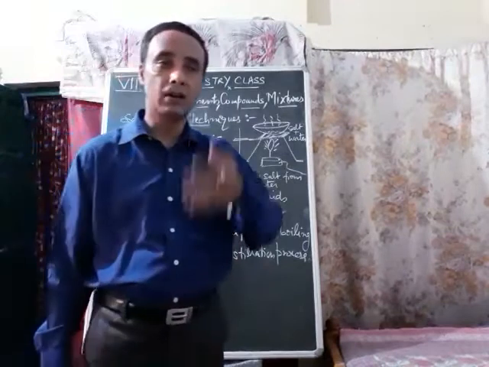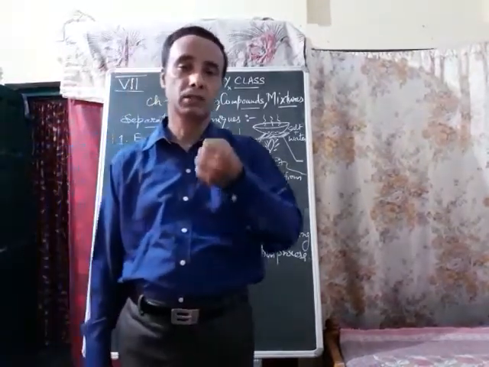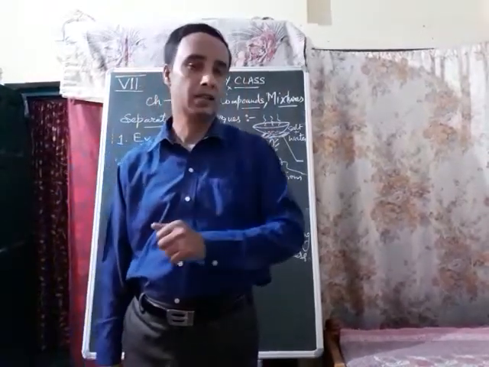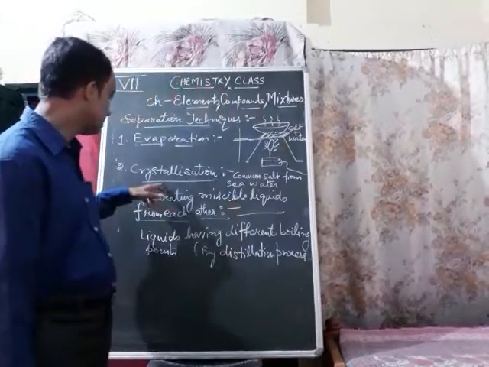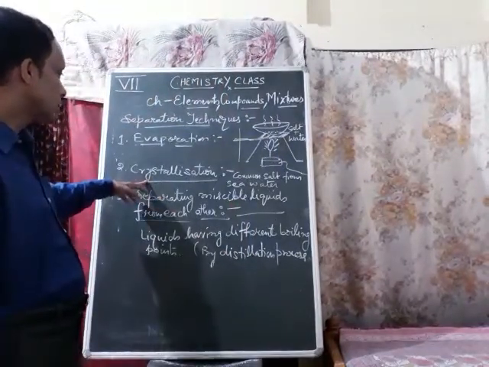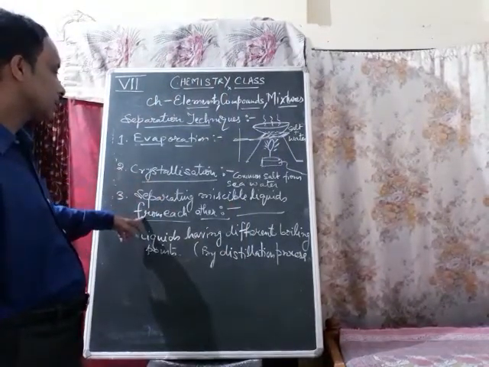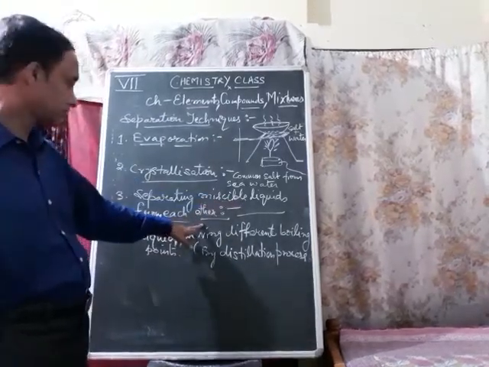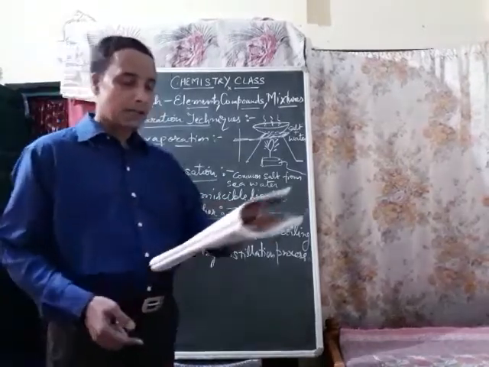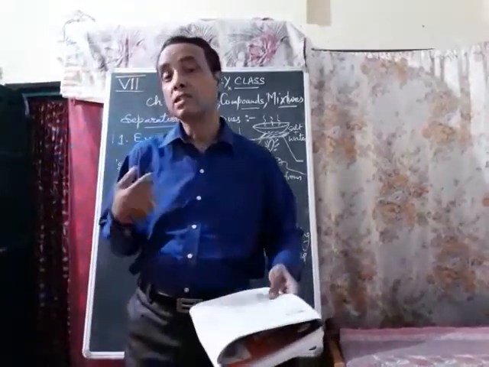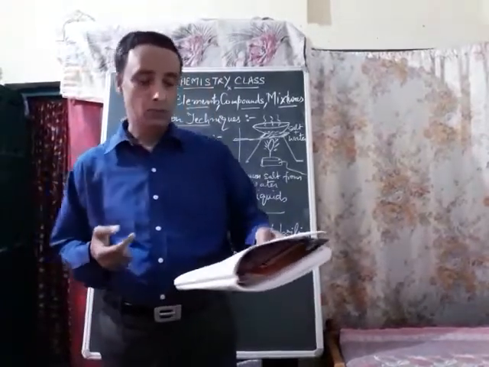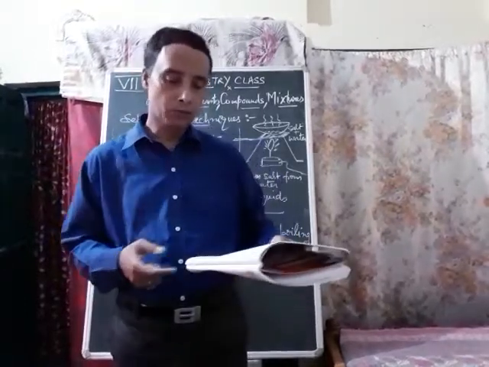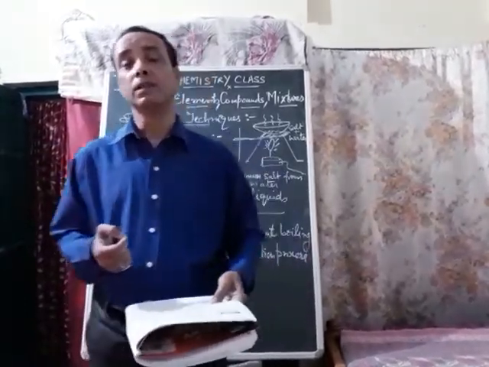So children, this is how we get the crystal form of the substance, that is, first evaporation followed by crystallization. So here, children, let us move from crystallization to separating techniques for miscible liquids, separating miscible liquids from each other. Now, in this part, what are called miscible liquids? The liquids which dissolve in each other completely in all proportions are called miscible liquids.